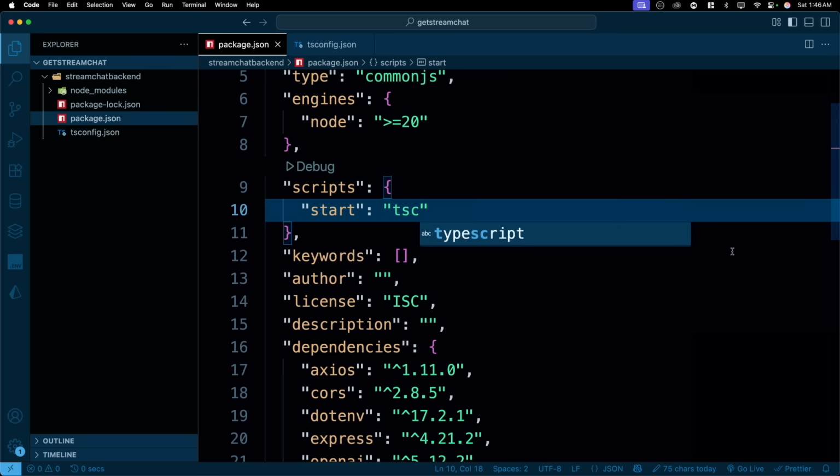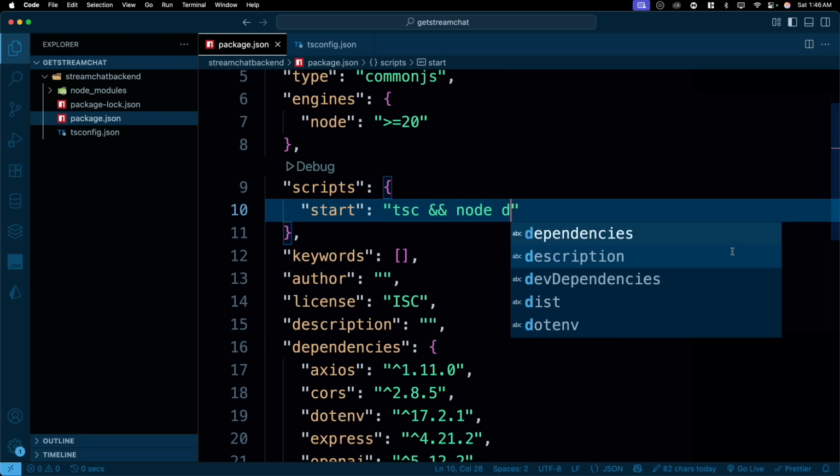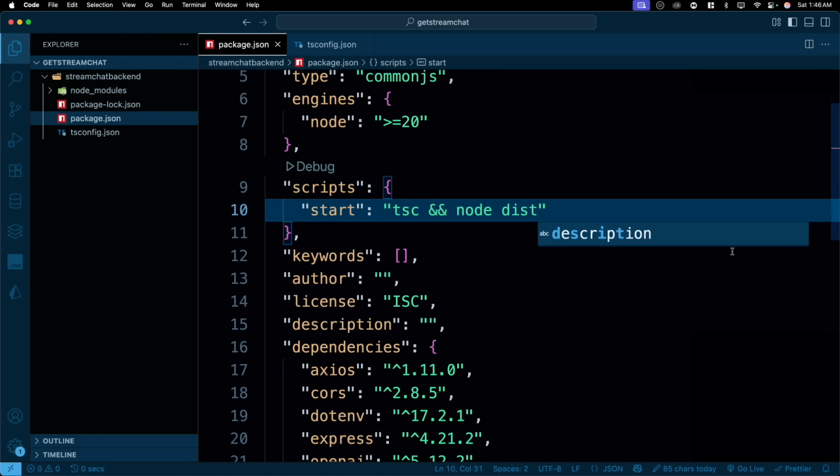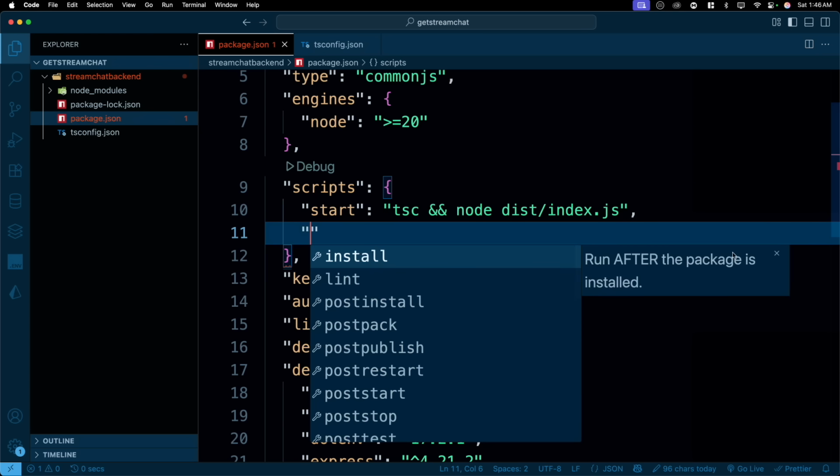So we have this tsc. This is how you invoke TypeScript, and then we can run the script. Node will be responsible for running the dist, and inside the dist you will find index.js. Right now it is not there, but as TypeScript runs, it will introduce this folder automatically. Basically, it'll generate this folder for us.